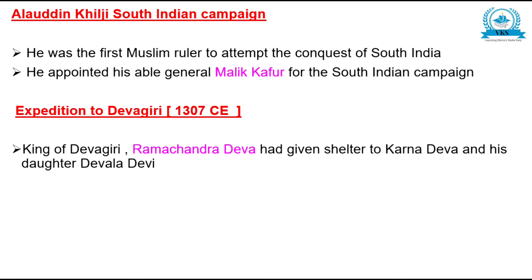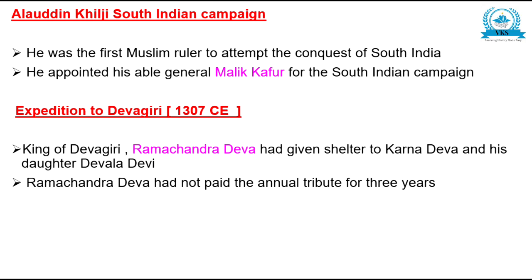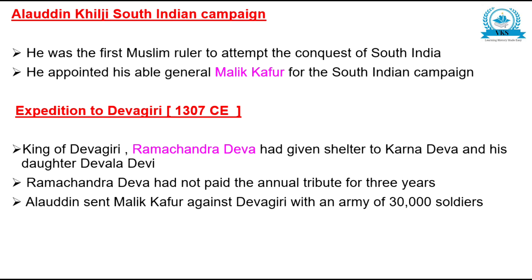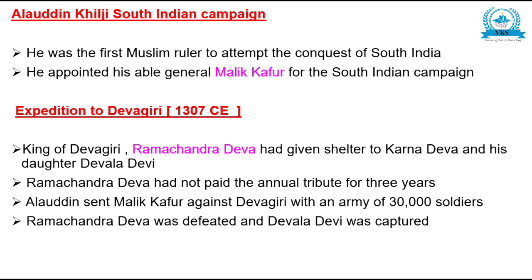King of Devagiri, Ramachandra Deva, had given shelter to Karna Deva and his daughter Devala Devi. Ramachandra Deva had not paid the annual tribute for 3 years. Alauddin sent Malik Kafur against Devagiri with an army of 30,000 soldiers. Ramachandra Deva was defeated and Devala Devi was captured. Alauddin's son Khizer Khan married her, and it is said that Ramachandra Deva also agreed to pay the annual tribute, whatever tribute he had not paid for 3 years. So that was the first expedition of Alauddin Khilji in South India.